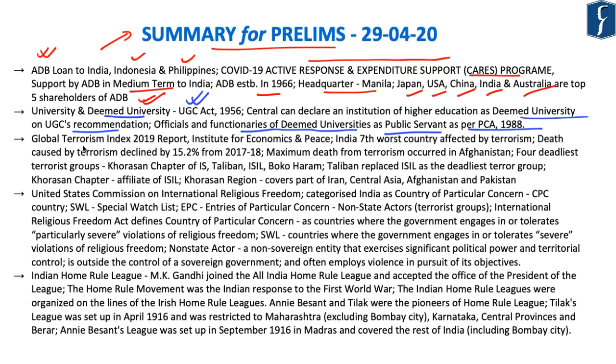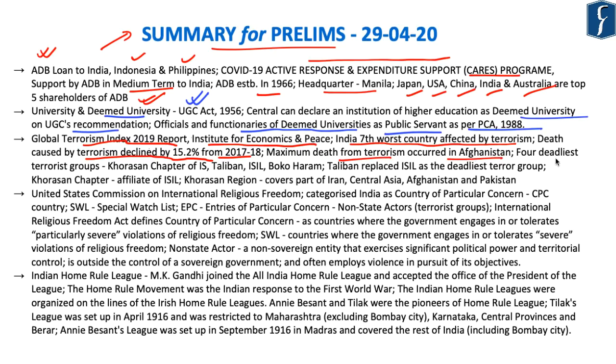Now, we also discussed the Global Terrorism Index 2019 report, as it is published by the Institute for Economics and Peace. Now, as per the report, India is the 7th worst country affected by terrorism. Death caused by terrorism has declined by 15.2% from 2017-18, and maximum death from terrorism has occurred in Afghanistan.